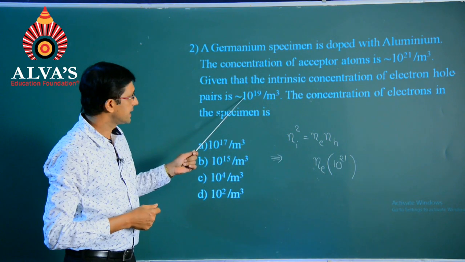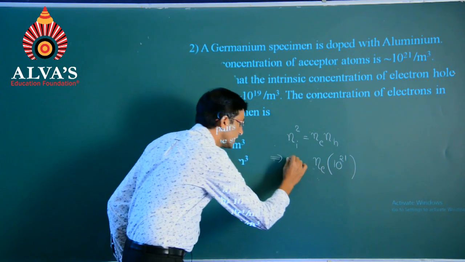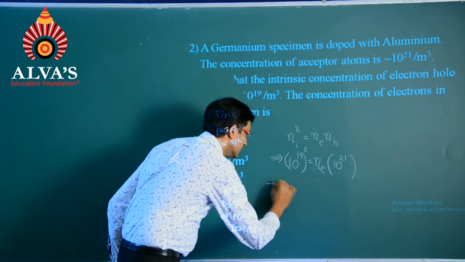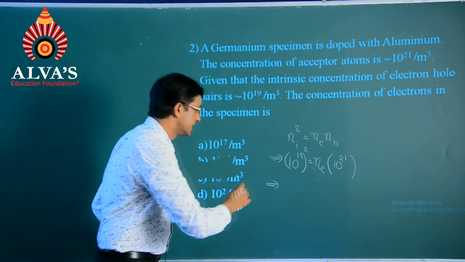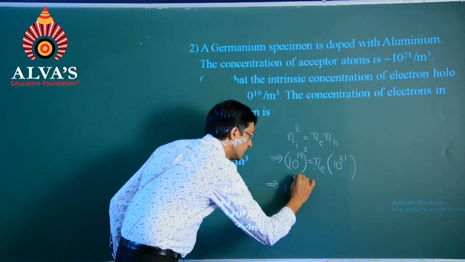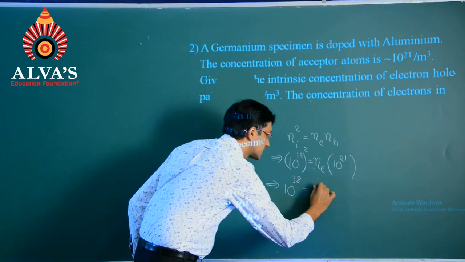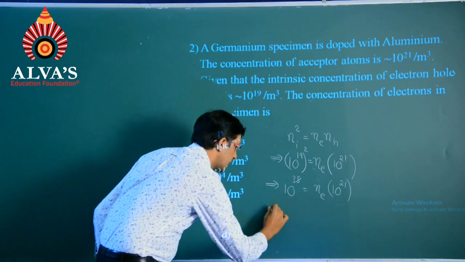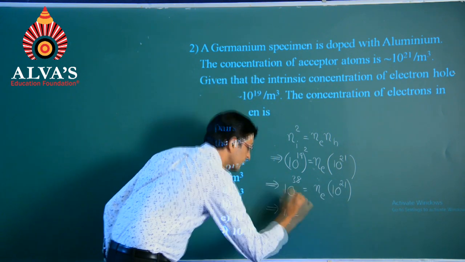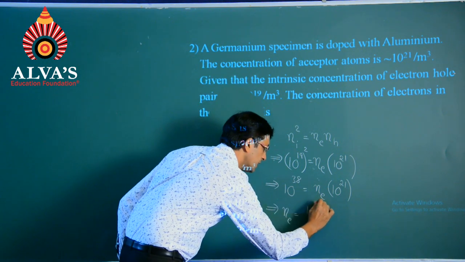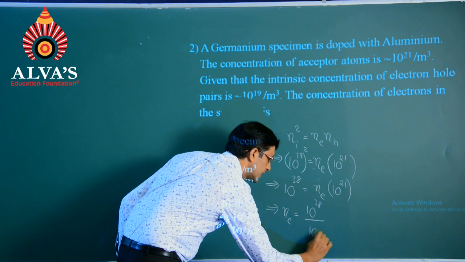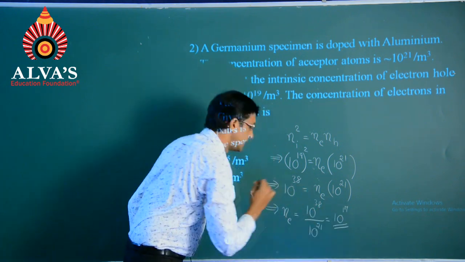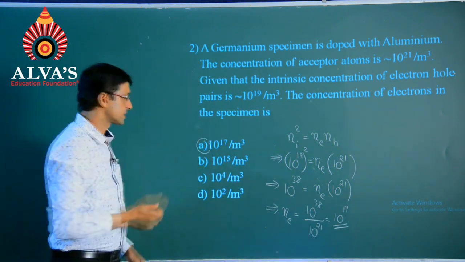Ni square stands for 10 power 19 the whole square. On simplification, we get 10 power 38 equals Ne into 10 power 21, and further reducing this we have Ne equals 10 power 38 by 10 power 21, which ends at 10 power 17. So it will be the first option.